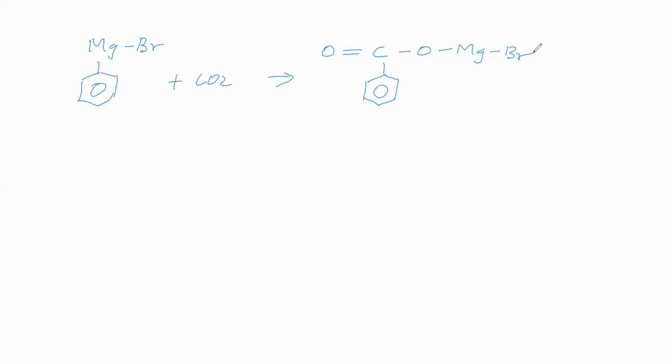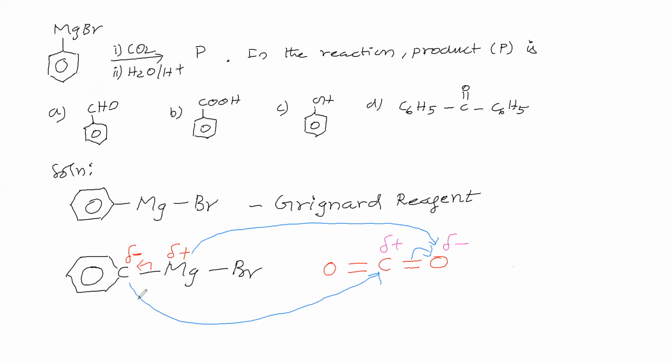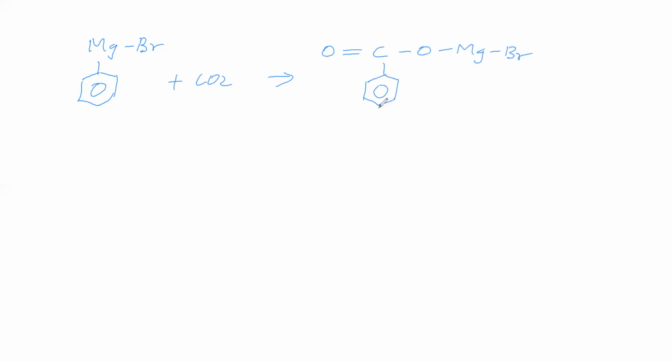Now phenyl magnesium bromide reacting with the carbon dioxide gives a substance. That is, this carbon is making a bond with this carbon. The double bond becomes a single bond. This oxygen is making a bond with the magnesium. Magnesium is having bromine. So this is the adduct we got, this addition product we got.